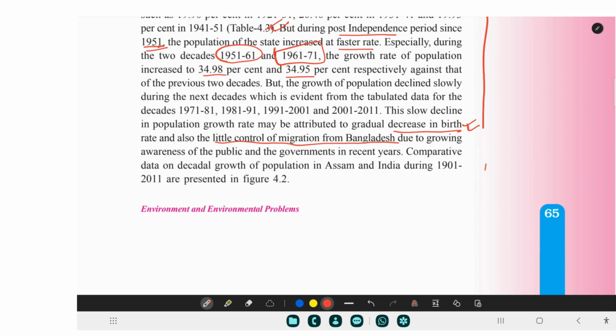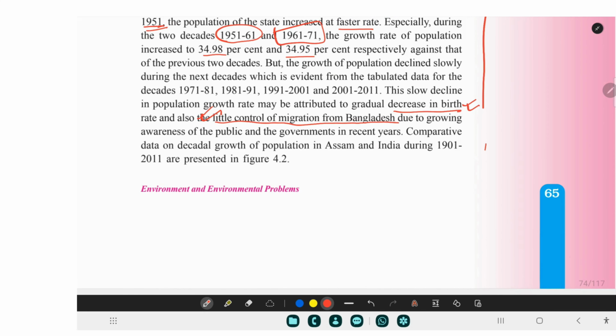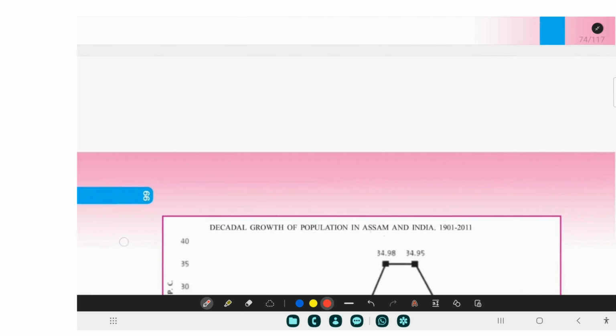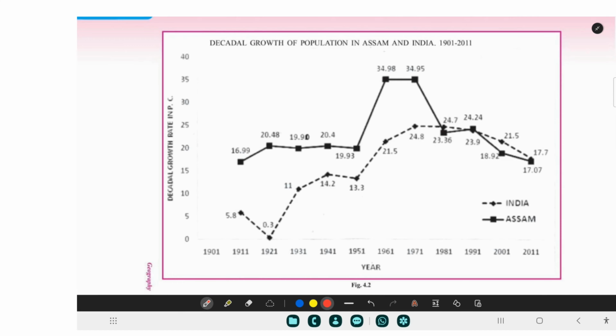Due to the growing awareness of the public and the government in recent years, the migration problem was also controlled to some extent. Comparative data on decadal growth of population in Assam and India since 1901 are presented in figure 4.2. This is the comparison of India and Assam. In overall India, this dotted line shows the population. In 1911 it was 5.8, but in Assam the growth was 16.99. See, always it was more.